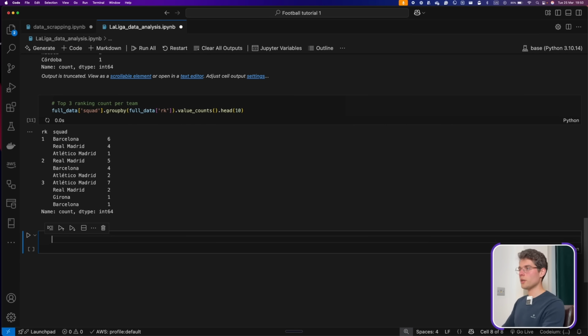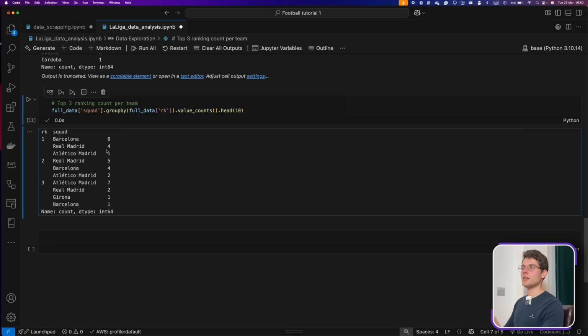And here what we're looking at is just the 3 rankings, the first, second, and third, who are the teams that have the most appearances. And now we see for the past 11 years, we should exclude this year, but for the past 10 years, we have Barcelona that had technically 5, because now it also counts this year, Real Madrid 4, and Atletico Madrid 1. And then we see the second place, we see Real Madrid 5, Barcelona 4, and Atletico Madrid 2.